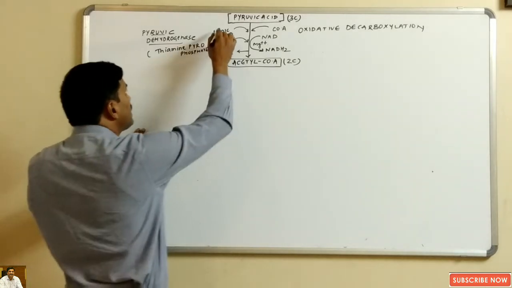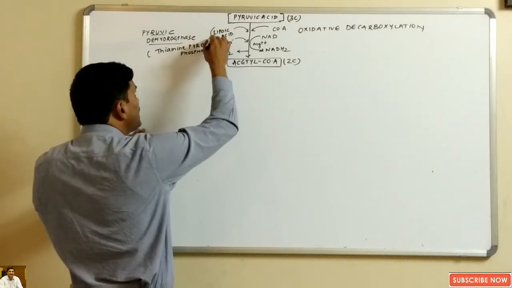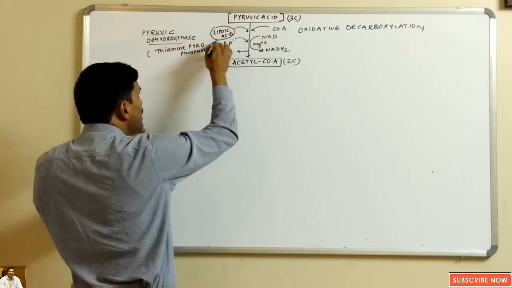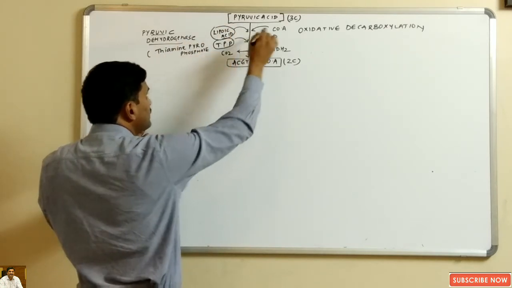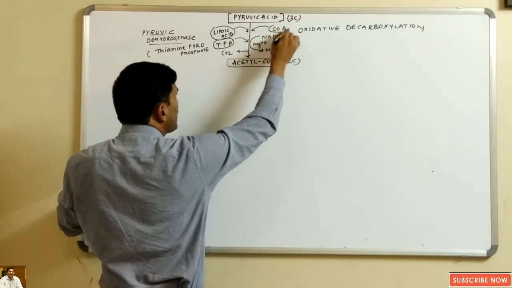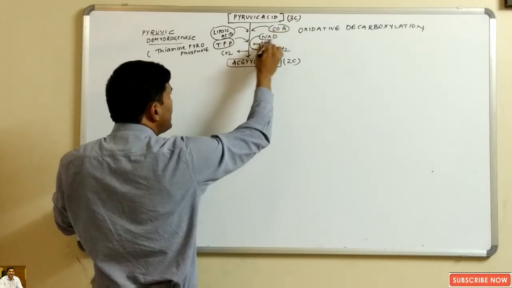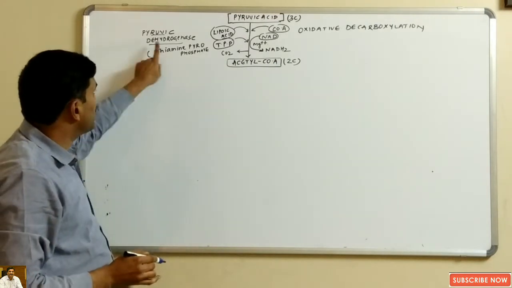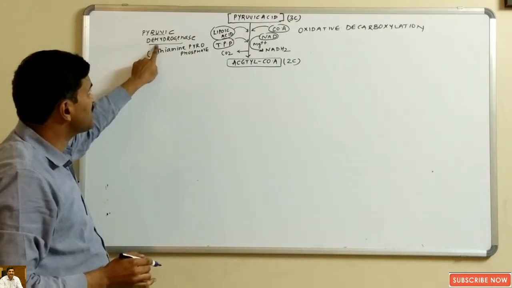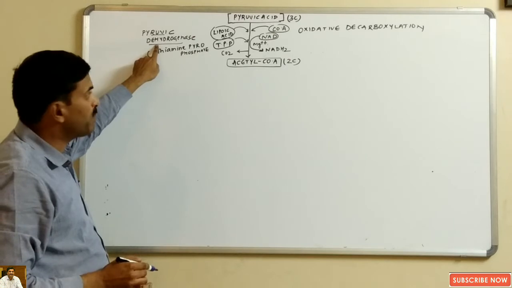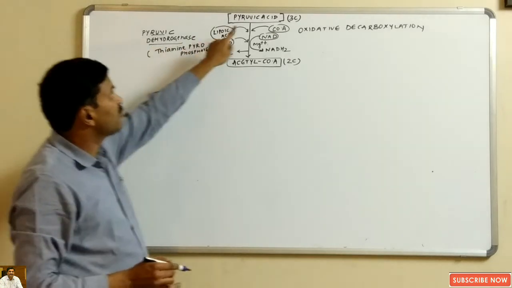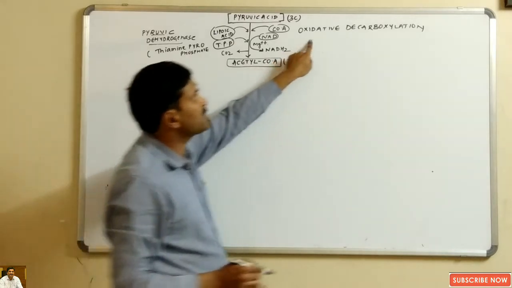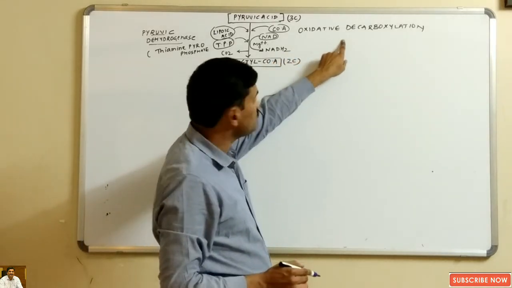Once again I am repeating what are the things participating here. You can see here lipoic acid, thiamine pyrophosphate, coenzyme A, NAD and magnesium ions, okay. So we can say that pyruvic dehydrogenase enzyme is a multi-enzyme complex, right, and while the conversion of the pyruvic acid into acetyl coenzyme A, oxidative decarboxylation occurs.